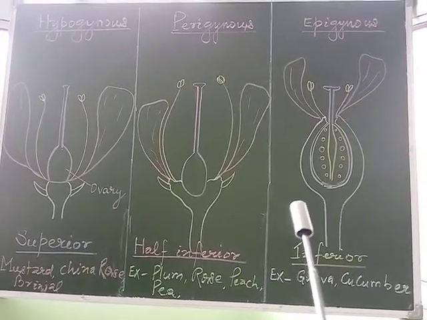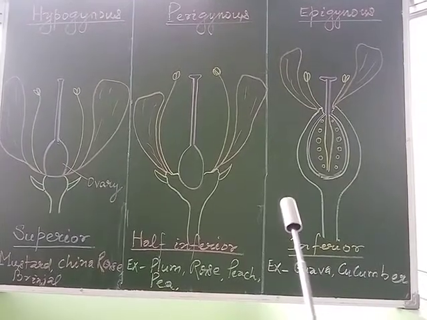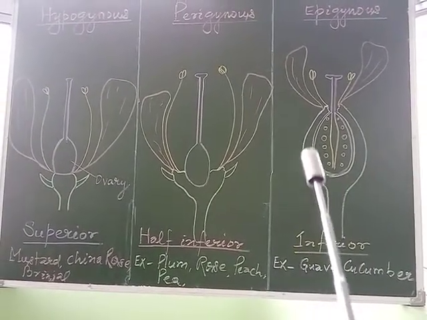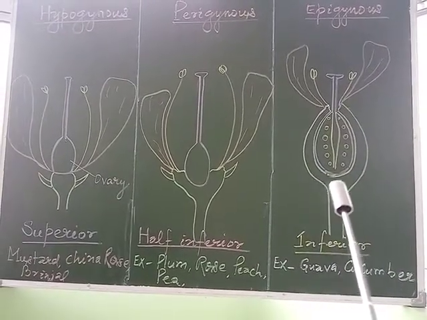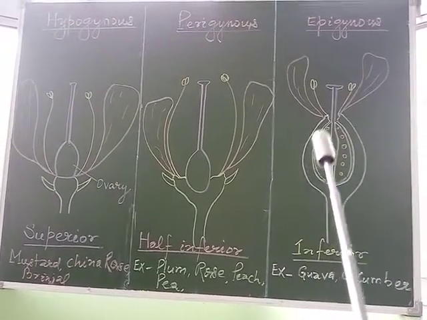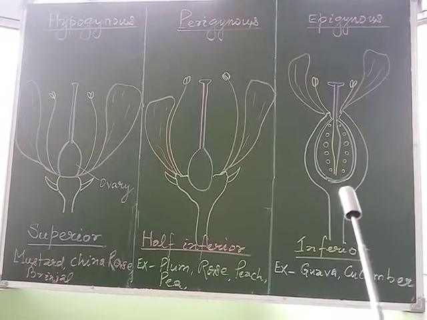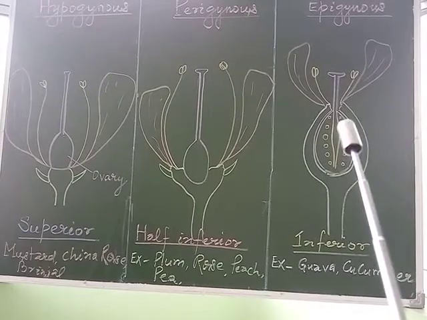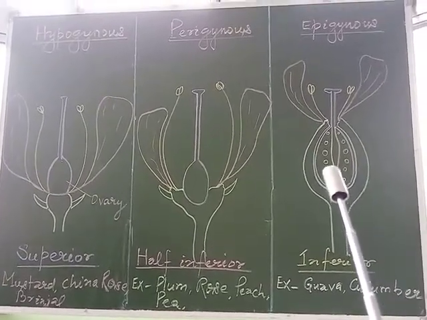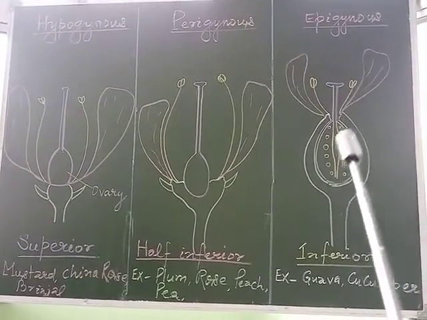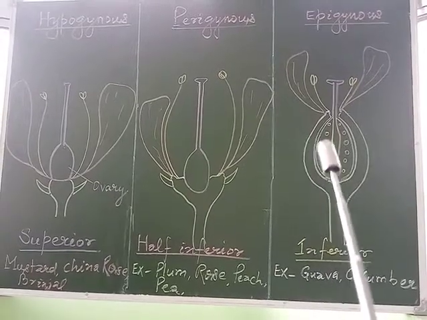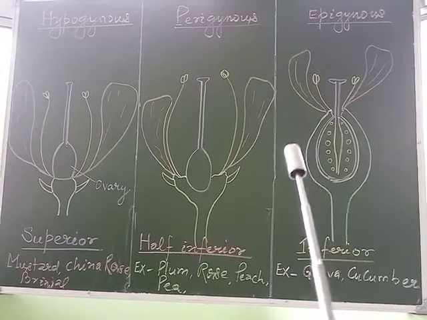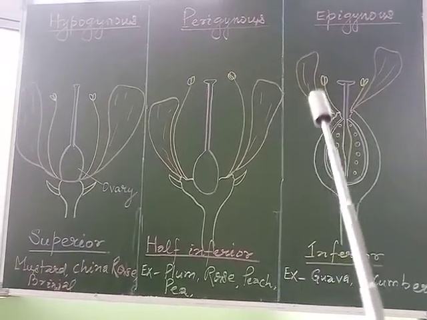Whereas in certain cases, the margin of the thalamus grows upwards and encloses the ovary. In this case, it encloses the ovary completely within it and gets fused with it, and the other parts of the flower arise above the ovary.